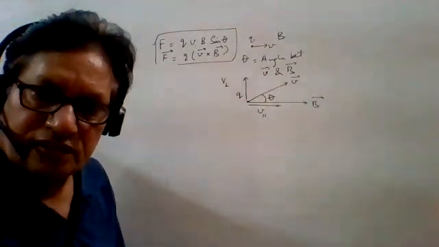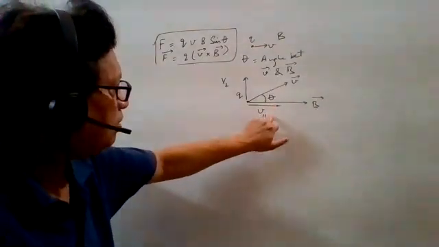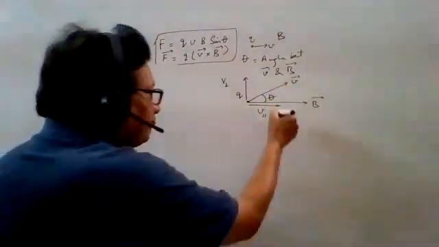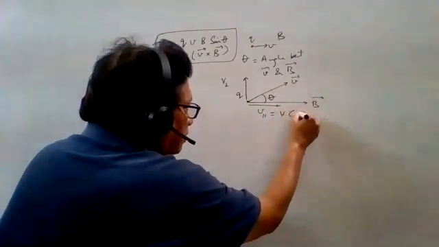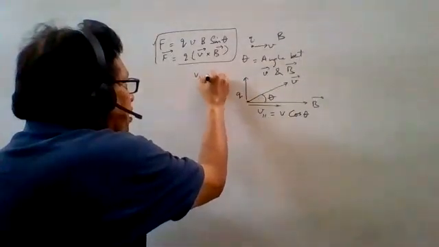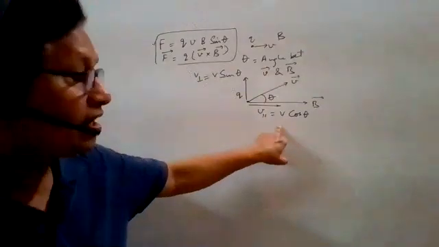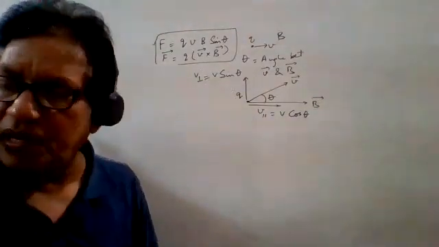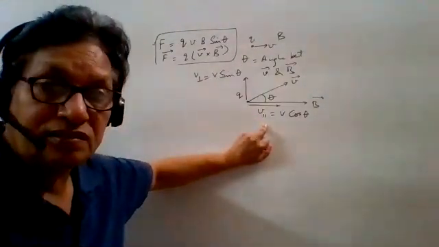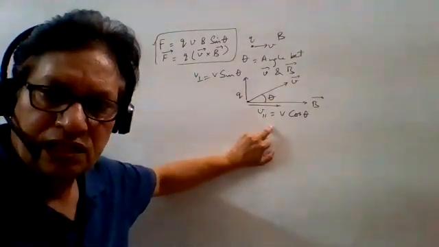Now we know resolution. We can easily resolve this. Here V parallel, with the angle theta attached, will be V cos theta. It is simply V cos theta. And here V perpendicular means V sin theta. After resolution, there is no problem. Problem is solved.